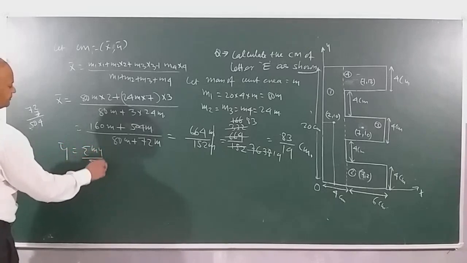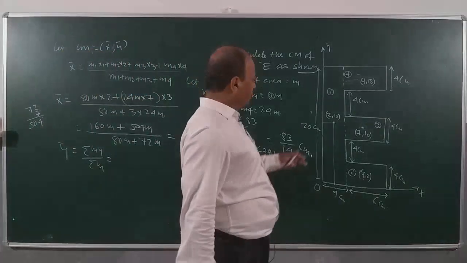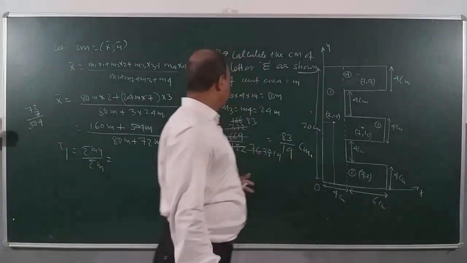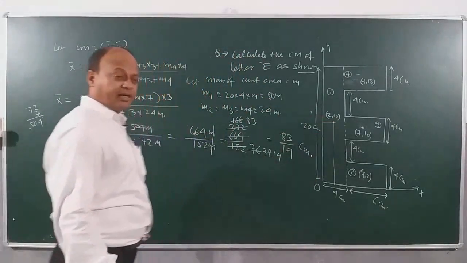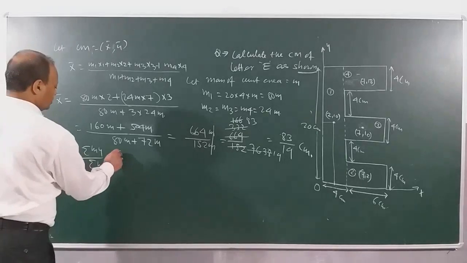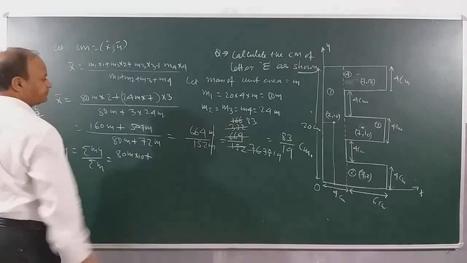Same way exactly. We have m1, m1 is 80m, and the y coordinate is how much? 10. So 80m into 10.